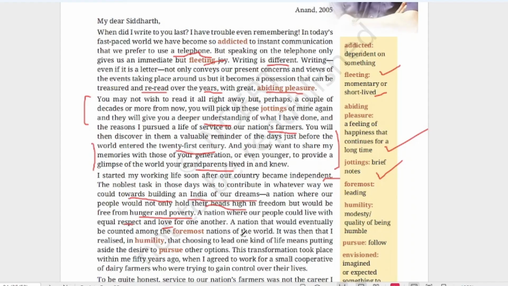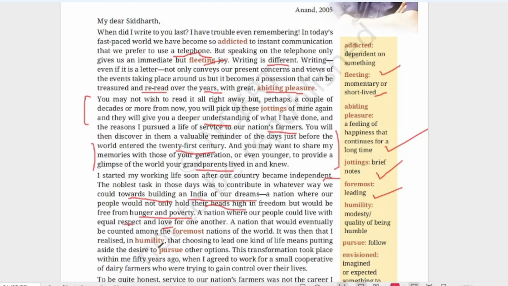A nation that would eventually be counted among the foremost nations of the world. Foremost. What do you mean by foremost? Leading. Okay. India should lead among the others. So it should be among the foremost nations of the world. We should develop to that extent that we are the leading country.